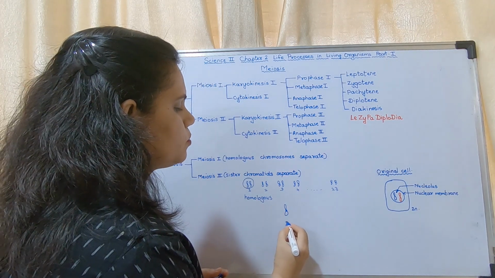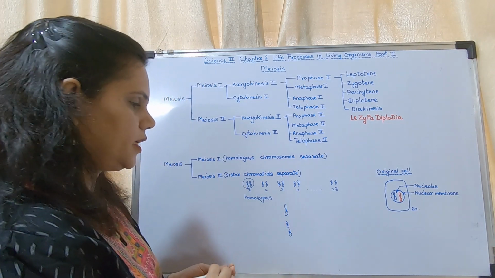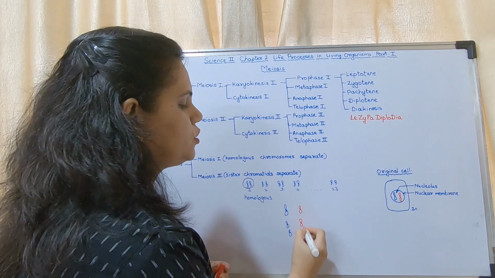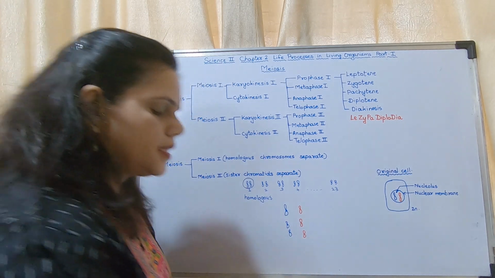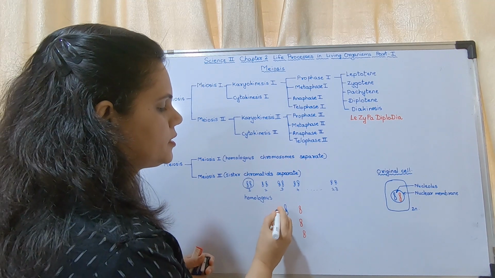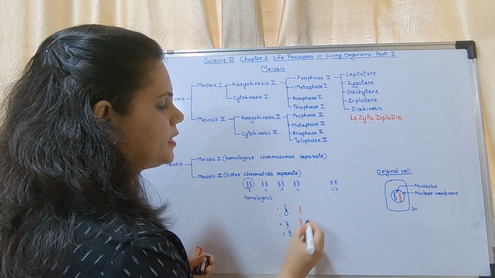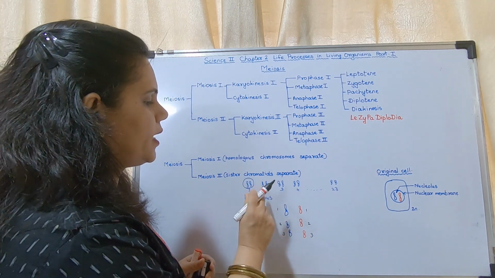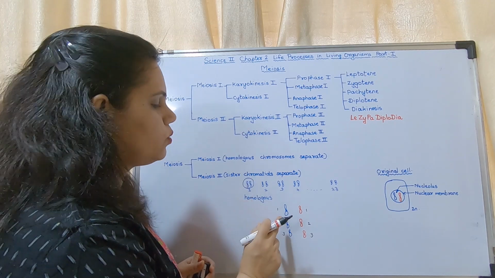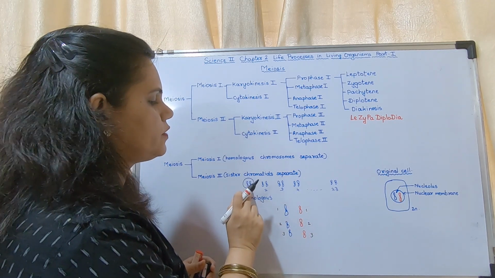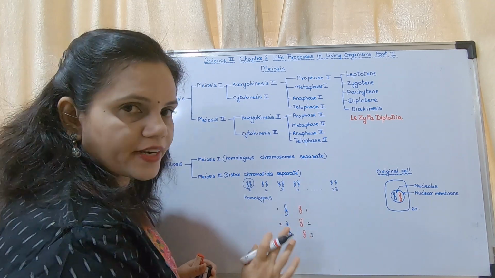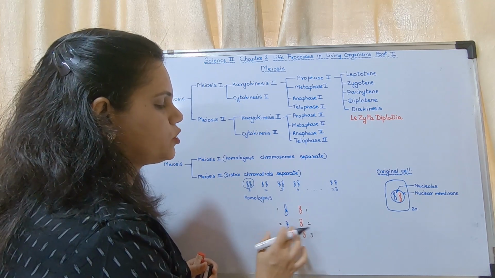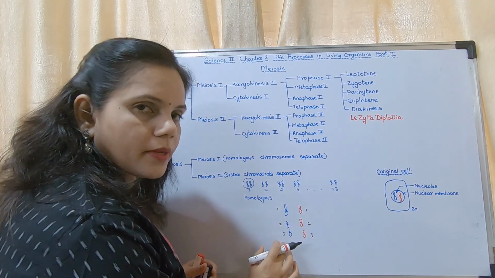Understood? I will show this with different colors. This is chromosome number 1, 2, 3. This is 1, this is 2, this is 3. This is 1 out of these two; 1 is here, 1 is here. Here I have shown with same color, here I have shown with different colors. That is the difference. So these are chromosome number 1, these are chromosome number 2, these are chromosome number 3.